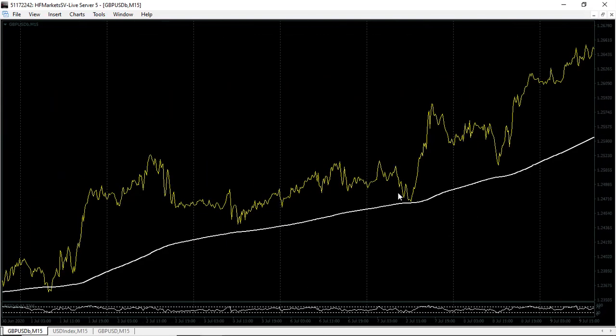Okay, look at this. Your entry is around here, close enough to the moving average. Then stop loss is right here, maybe 20 pips. And then you're smashing like 100 pips. Let's say your entry is right here, and then your stop loss is 15 pips, and you're smashing 100 pips, almost 100 pips.